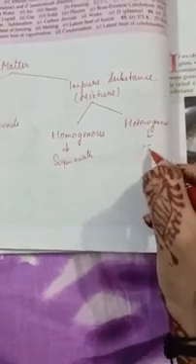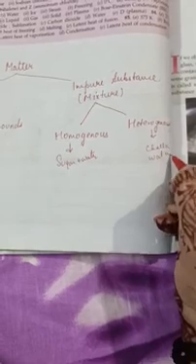I would like to give one example of a homogeneous mixture. Here we add sugar plus water, and a sugar solution is formed. For heterogeneous, we take chalk and water, both things, and mix them. It means the chalk cannot fully dissolve in water. A thing which does not dissolve in water is known as a heterogeneous mixture.